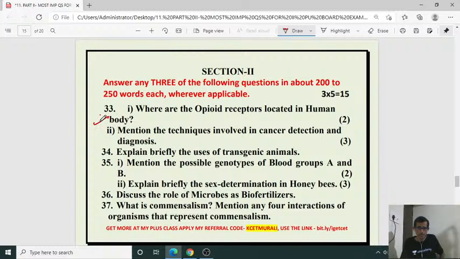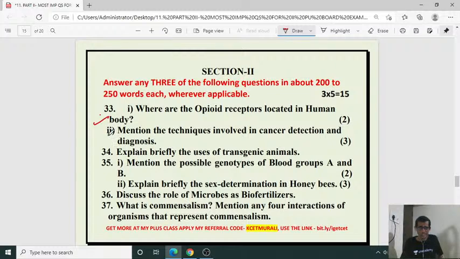In that, the first one: where are the opioid receptors located in the human body? Opioid receptors are located in the central nervous system and gastrointestinal tract. Opioid, after opium consumption, this is going to affect which part? That is the receptors present in the central nervous system, CNS, brain, and gastrointestinal tract.